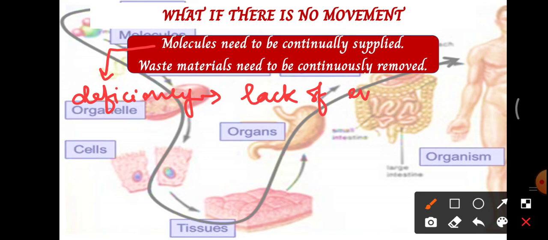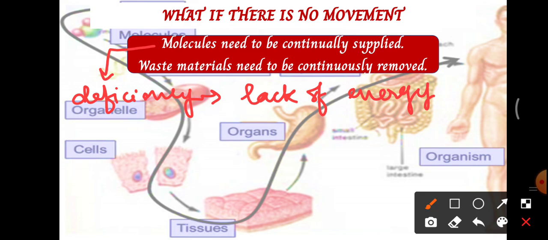So there will be a shortage of energy. Sometimes if we don't eat food properly, we may faint, because our body needs energy and there is no energy inside our body to supply. Only if these molecules are supplied continuously can our body do its function properly.